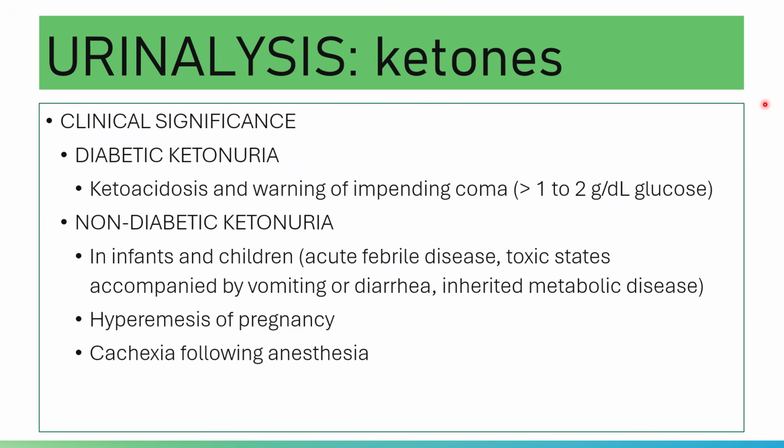If ketoacidosis is not managed, then what will happen next is diabetic coma.